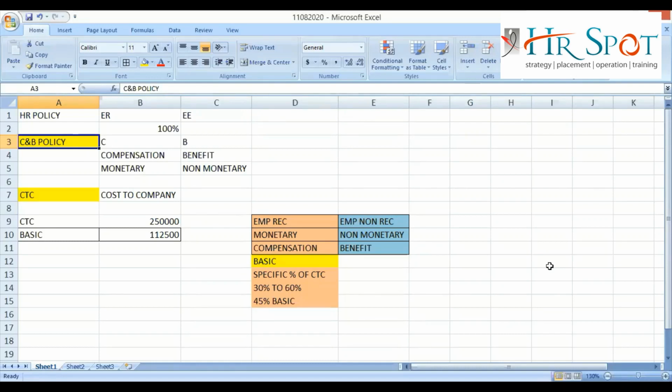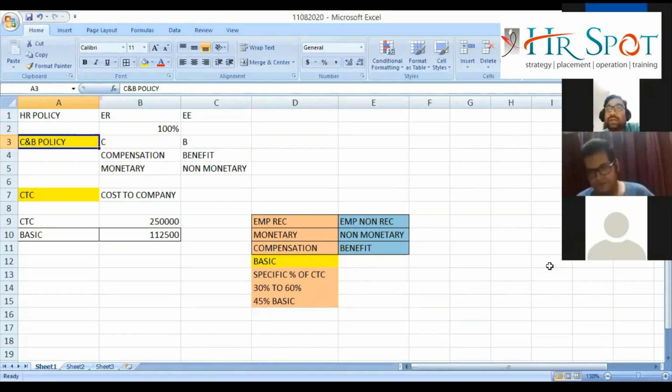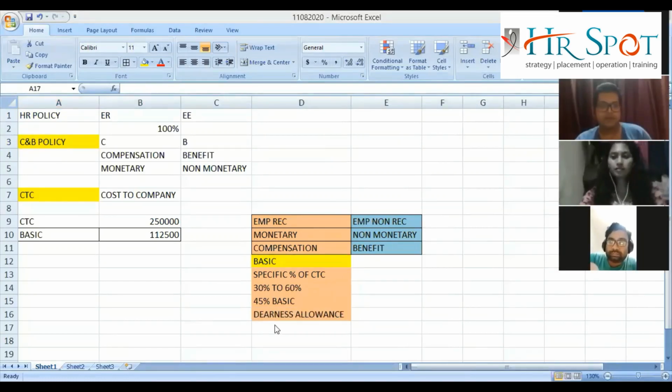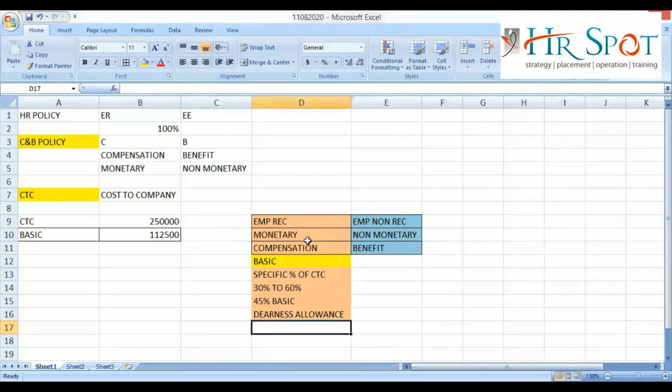Try to understand, whatever the amount you will get in the basic, that will form the base for the calculation of other components. Even when you are getting a high amount, all other components will change according to the basic amount. That is why this component is known as basic pay or basic. Coming back to the discussion, I hope basic is clear to you.